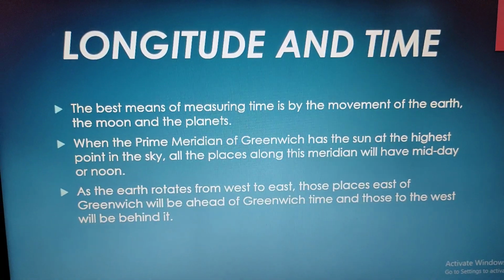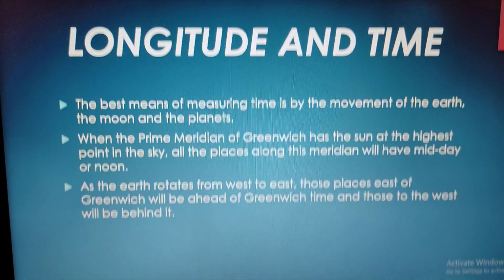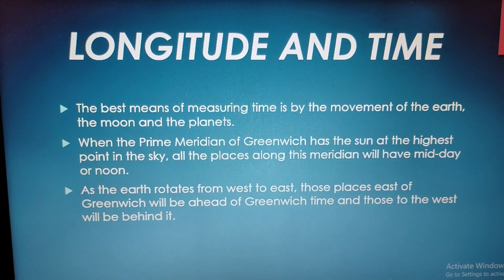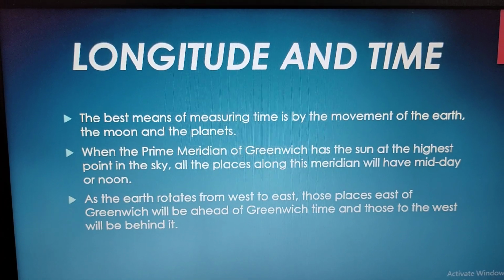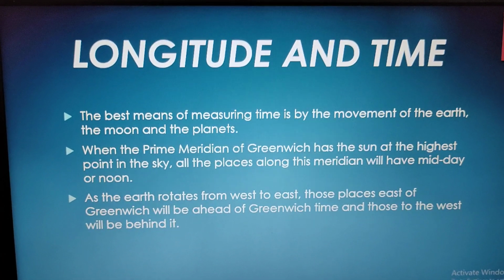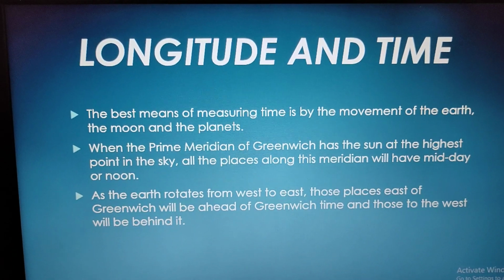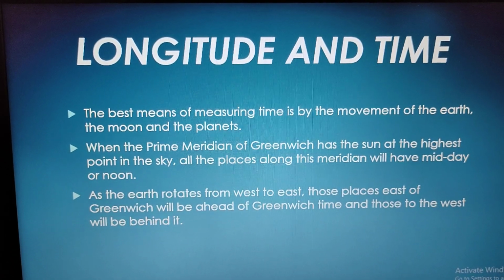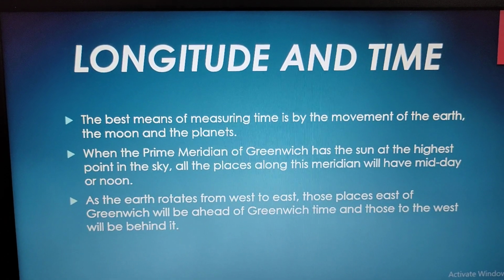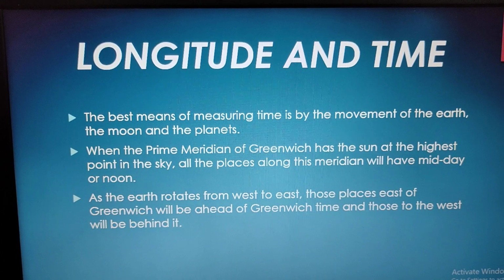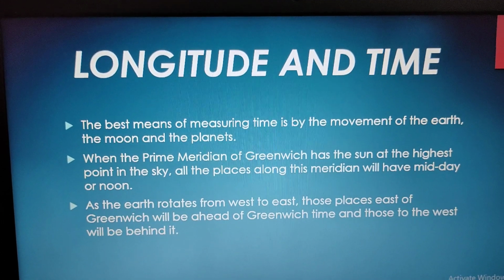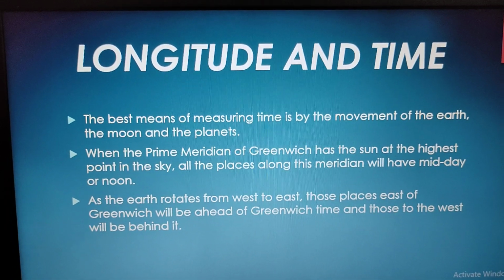Good morning, everyone. Today, we'll begin with a new topic, that is longitude and time. Now, the best means of measuring time is by the movement of the earth, the moon, and the planets. When the prime meridian of Greenwich has the sun at the highest point in the sky, all the places along this meridian will have midday or noon.